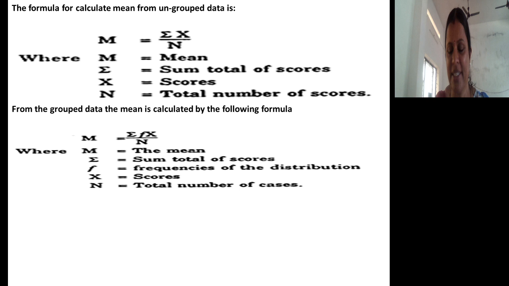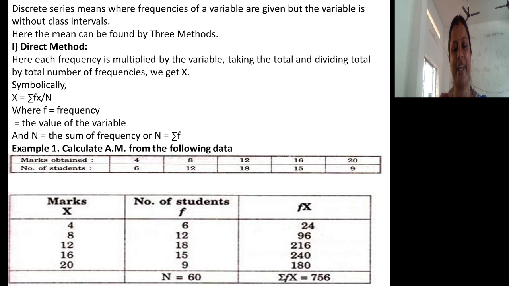In case it is grouped, then you should see whether the data is in a discrete series or in a continuous series. We have already discussed what is a discrete series and what is a continuous series. In case it is a discrete series, there is a method known as the direct method to arrive at the answer. You just look at this slide.